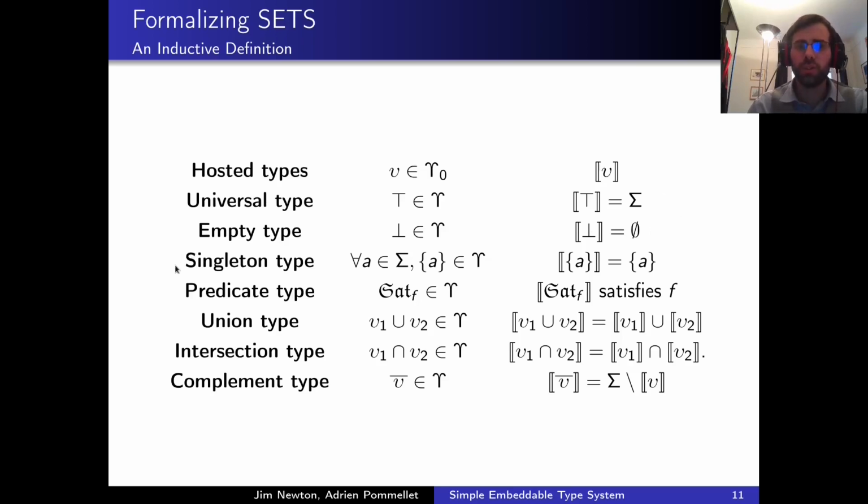We also want a singleton type that only contains a single element. We also need a predicate type defined by a Boolean function f. Finally, the union, intersection, and complement types behave as you would expect from set theoretic operations.